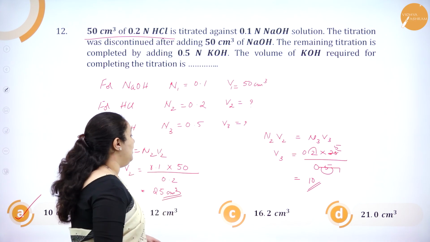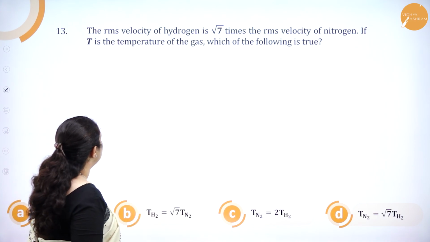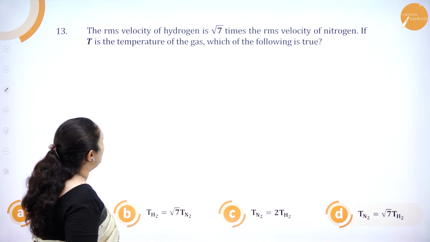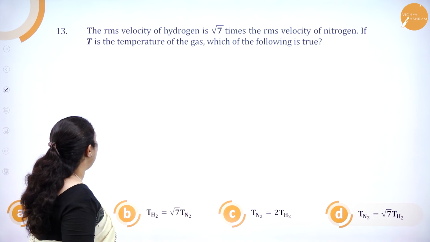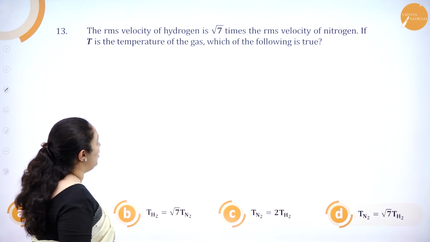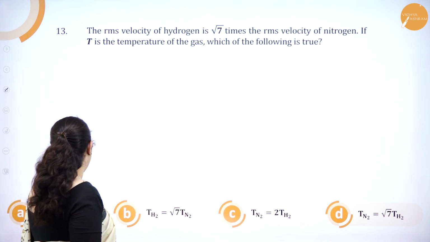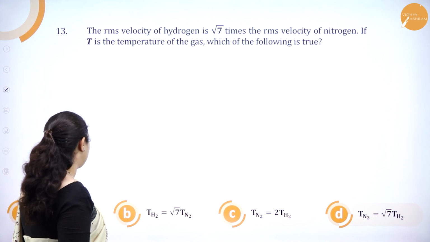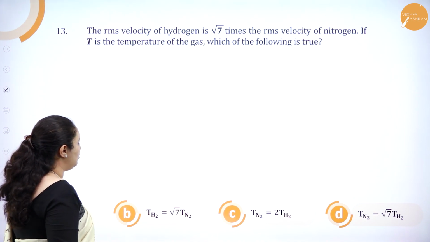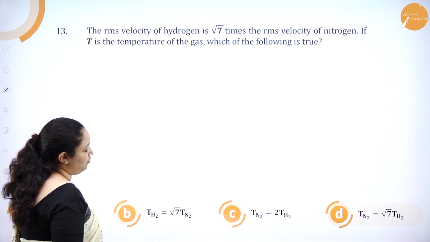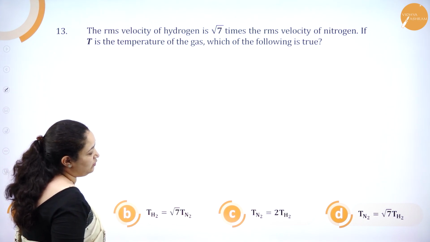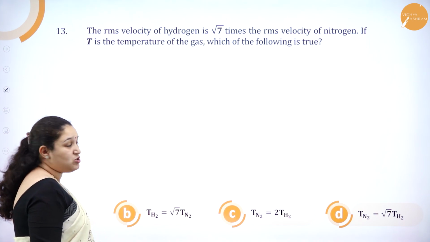Okay. 13th question. The RMS velocity of hydrogen is root 7 times the RMS velocity of nitrogen. If T is the temperature of the gas, which of the following is true? TN2 is equal to TH2, TH2 is equal to root 7 TN2, TN2 is equal to 2 times TH2, or TN2 is equal to root 7 TH2. So we will solve this.